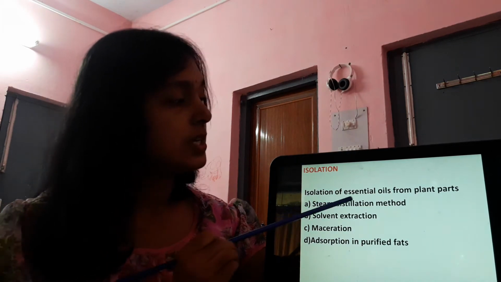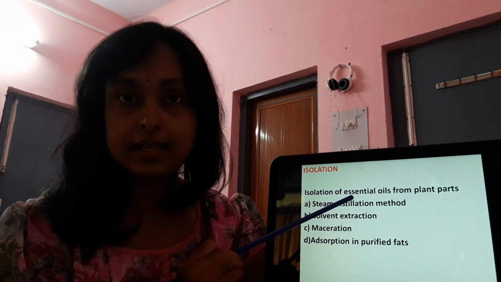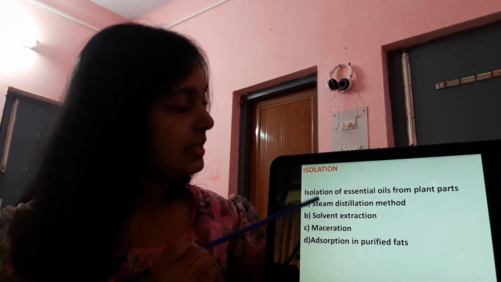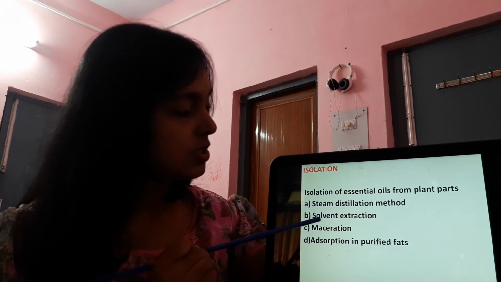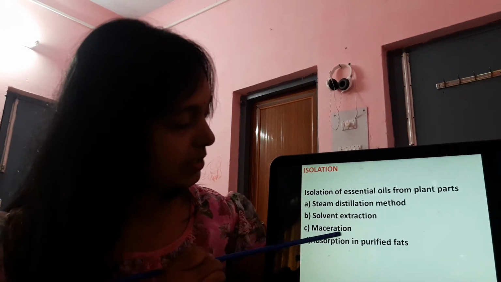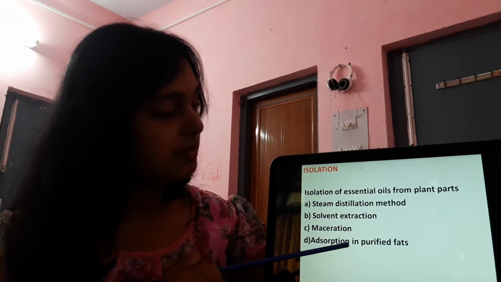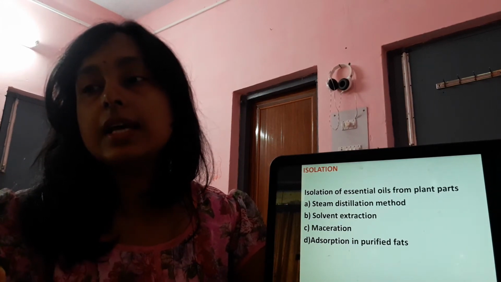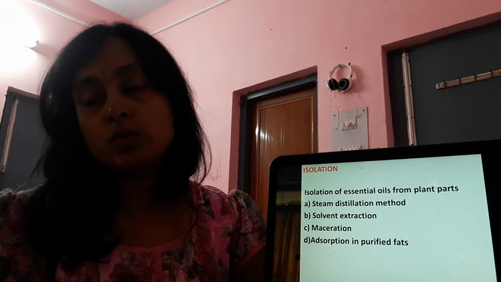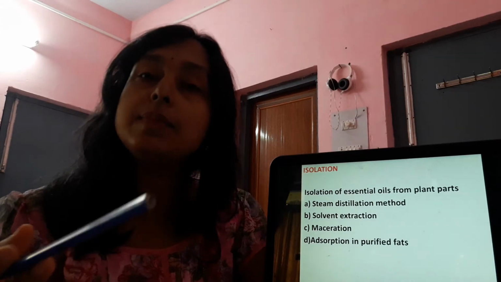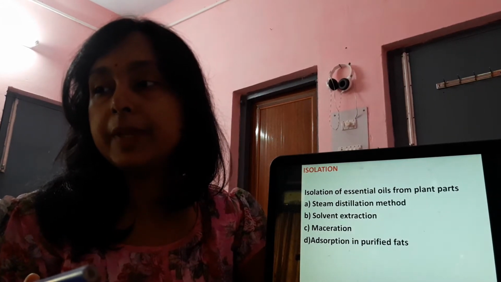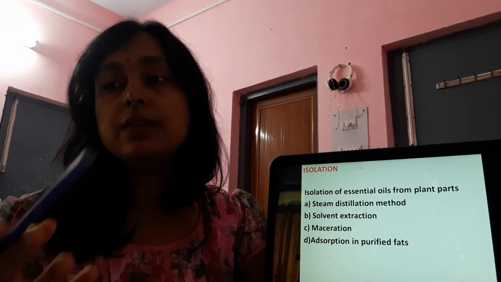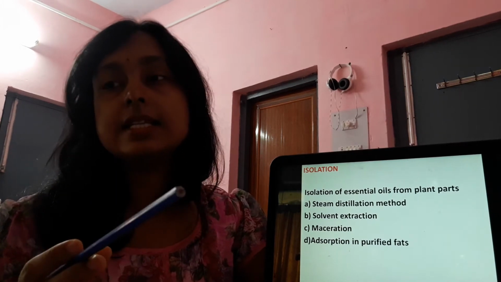Isolation of essential oil from the plant part is done by the steam distillation method, solvent extraction method, maceration, and adsorption in purified fats. For the steam distillation method, we use the plant material, suitably prepared, which is steam distilled first. If any essential oil is there, it is collected separately.